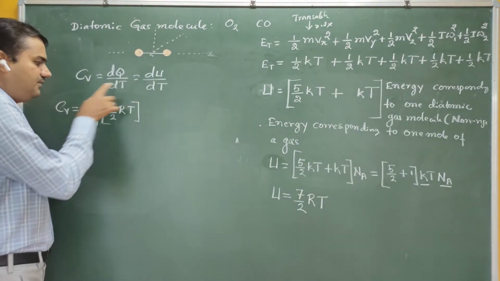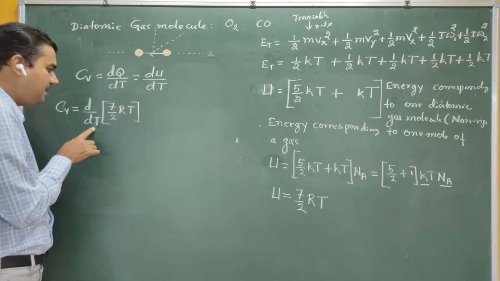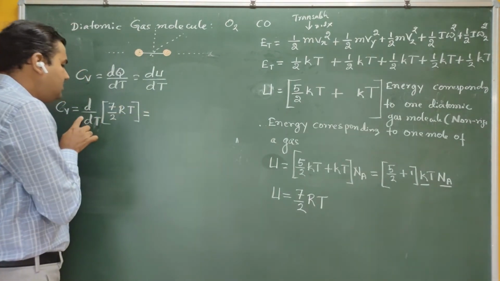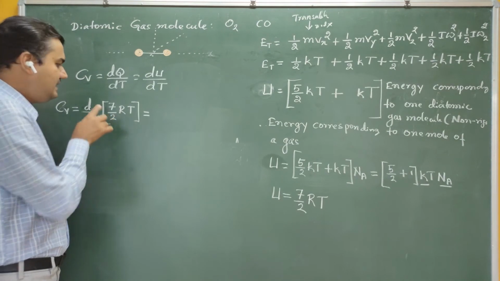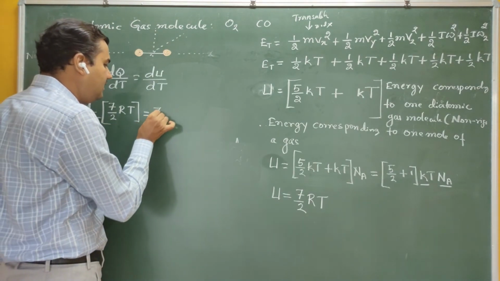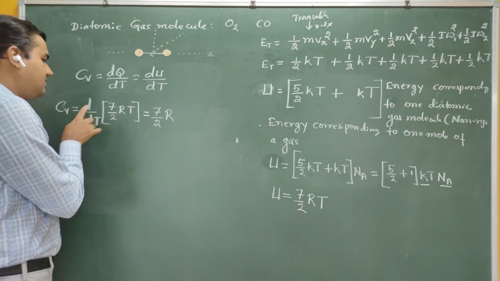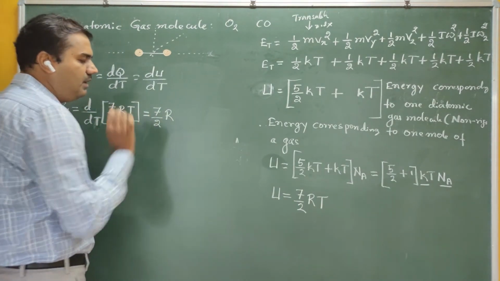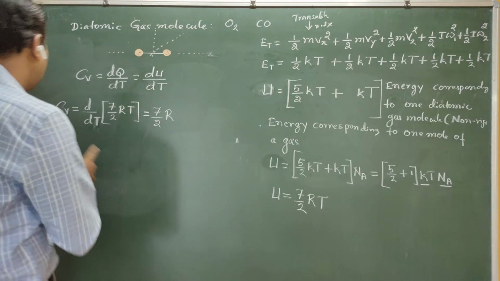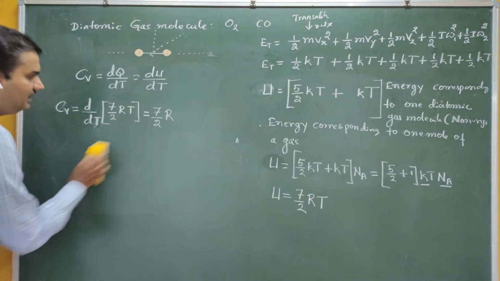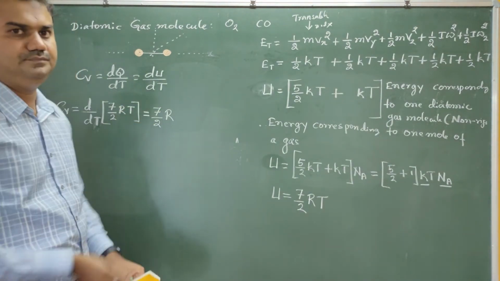We have to read it as the differentiation of the particular term with respect to T here. Okay, so the differentiation is not applicable for the constant. 7 by 2 is a constant here. If you take this 7 by 2 R outside, then the differentiation of T with respect to T is nothing but 1. Okay, therefore what is the molar specific heat at constant volume? That is 7 by 2 R.